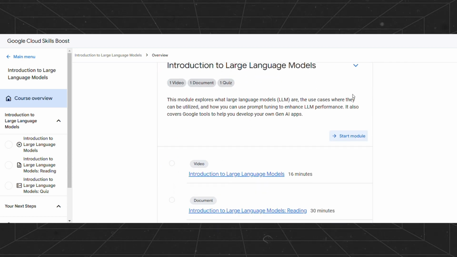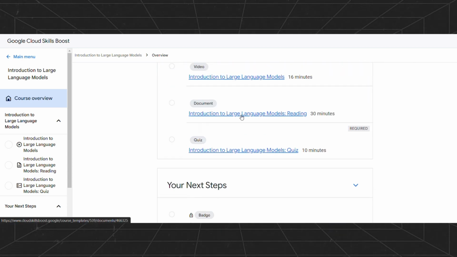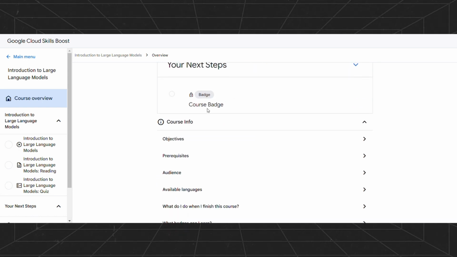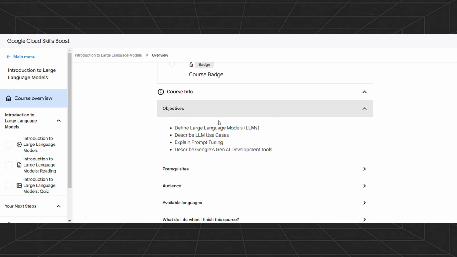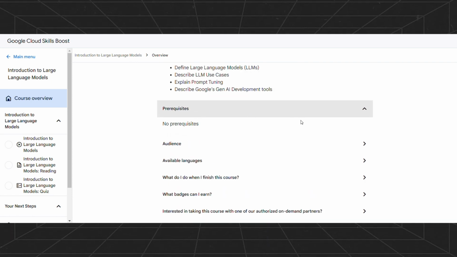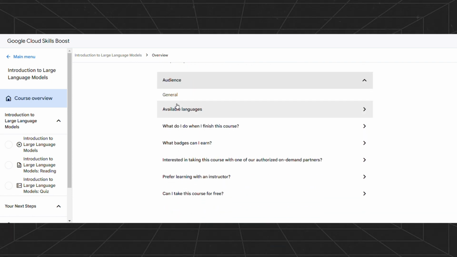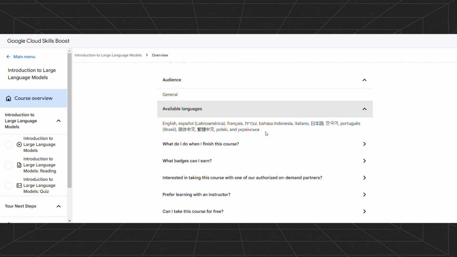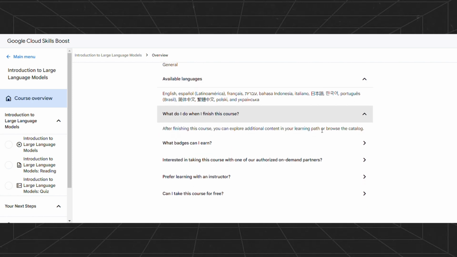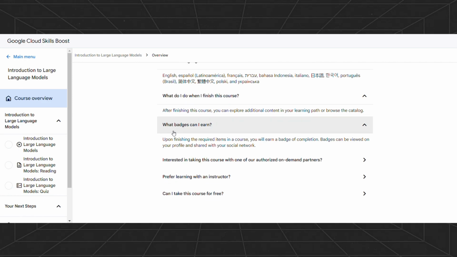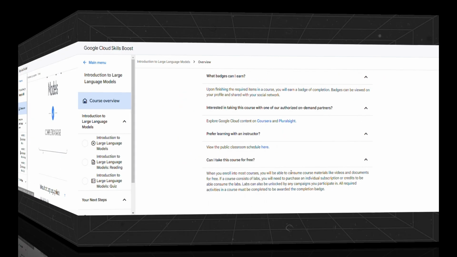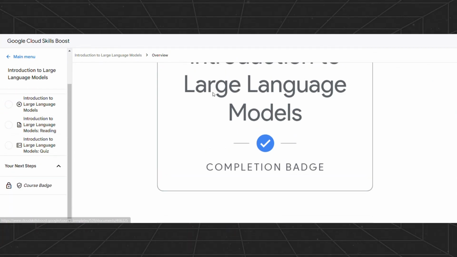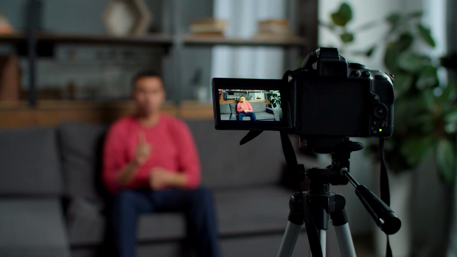Whether you're passionate about linguistics, communication, or simply intrigued by the power of words, this course will equip you with the skills to leverage AI for language understanding and generation. Language is the essence of human communication, and with large language models, we can unlock deeper insights and create more natural interactions between humans and machines. In this course, you'll learn how to train models to understand and generate text, revolutionizing the way we communicate in